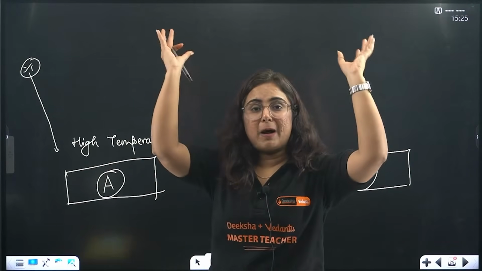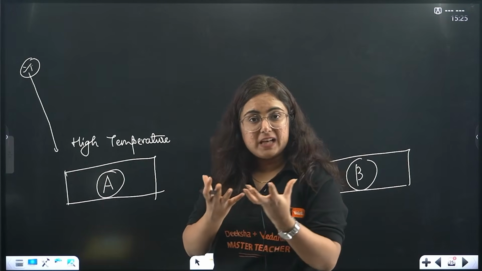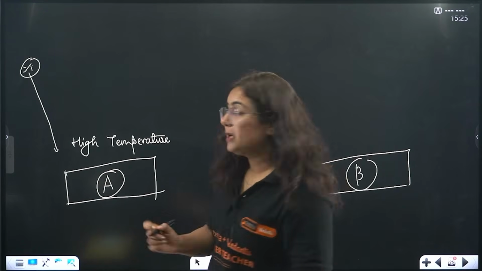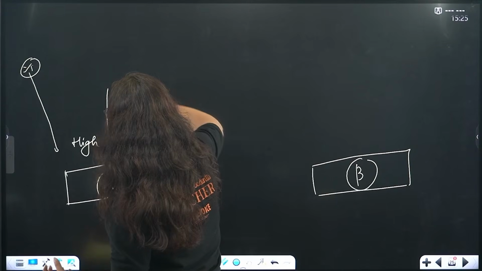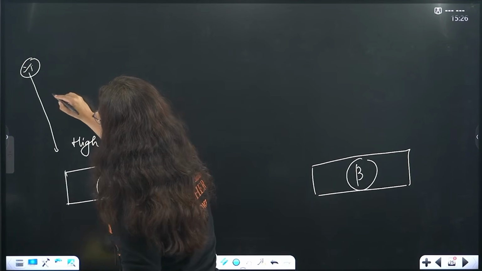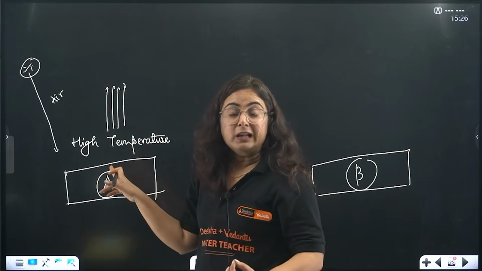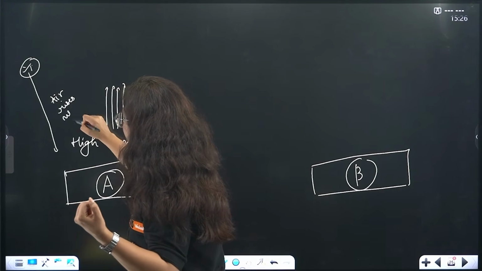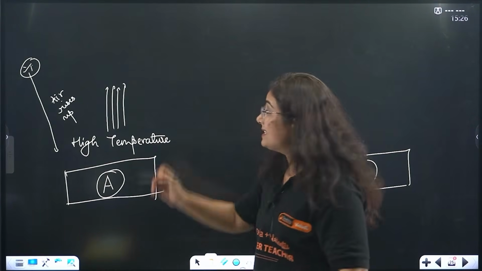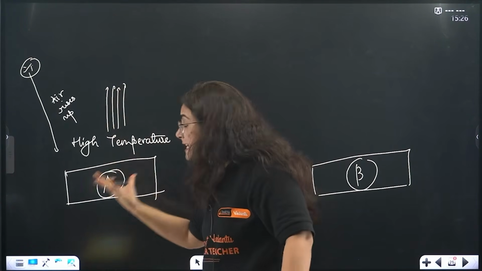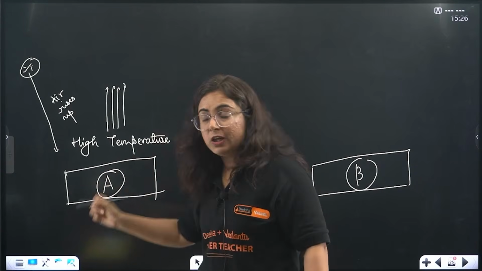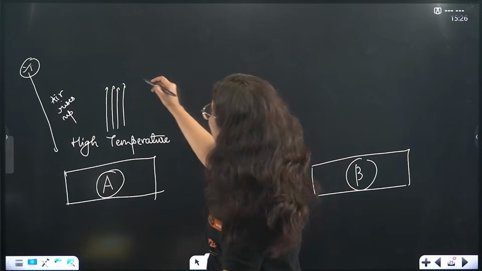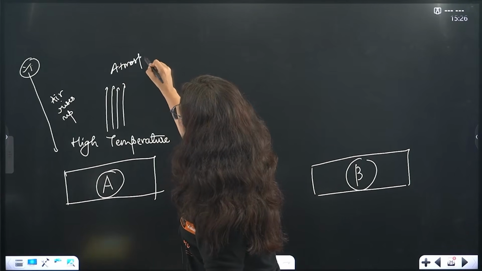When water vapor evaporates, the air of that place becomes light, and it rises up. The same air which was near the earth's surface applying pressure now rises up in the opposite direction. What will happen? Obviously, the atmospheric pressure of this place